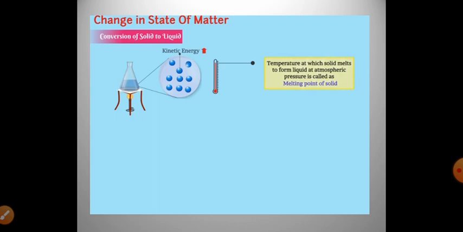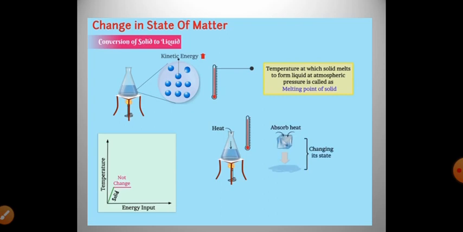So what is the melting point of ice, children? It is 273.16 Kelvin. The process of melting, that is the change of solid state into liquid state, is known as fusion.